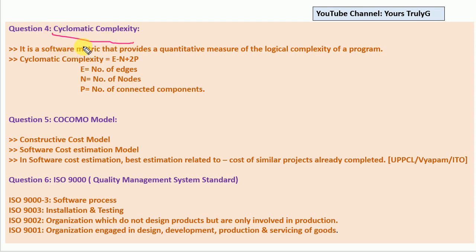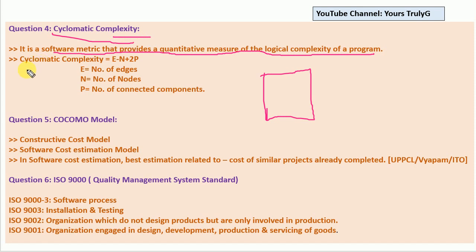Cyclomatic complexity is a software metric that provides a quantitative measure of the logical complexity of a program. Suppose I have a program. How will you determine the complexity of that program? For measurement of the logical complexity of a program, we have a method which is nothing but cyclomatic complexity.